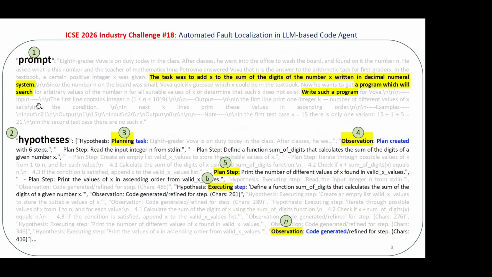In some sense, we are trying to form a traceability between the hypothesis steps and the line numbers in the code. This is what the prompt and the corresponding hypothesis are going to look like. We see that the main item of the prompt is highlighted in yellow, and the transformation of the agent's thought process, the hypothesis, is driven by planning, then observation, then planning, executing, and these are interleaved.